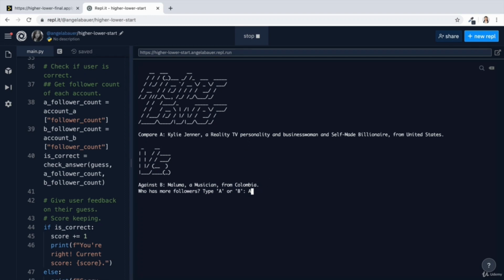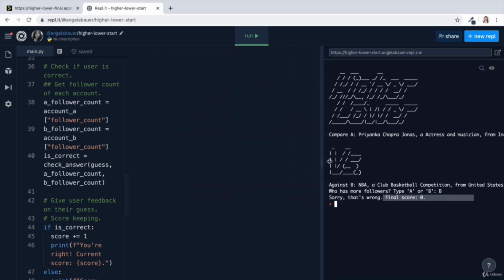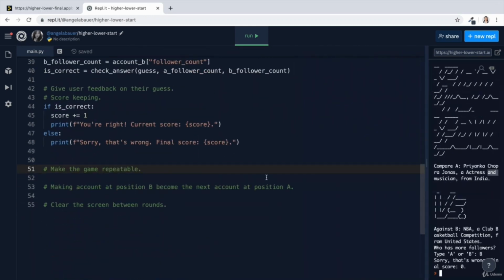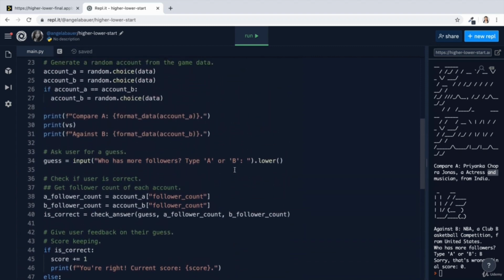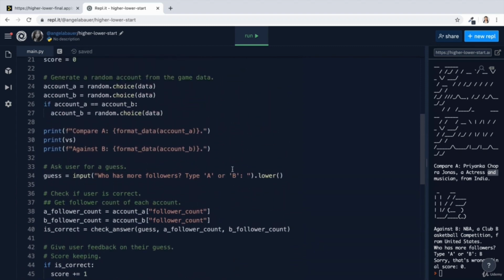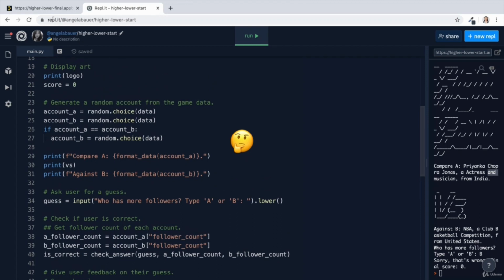If we get it right, we get the feedback "You're right" and the current score. If we get it wrong, then we get the answer "Sorry, that's wrong" and the final score as well. That's all working so far. Now we have to figure out some sort of way of making the game repeatable. And as you might remember, that's usually going to require some sort of while loop. But it's important to think about which parts of our game actually repeat themselves.